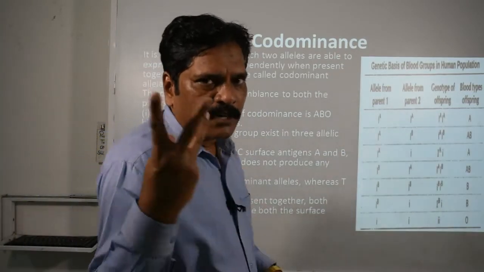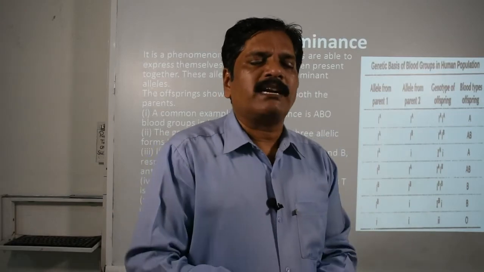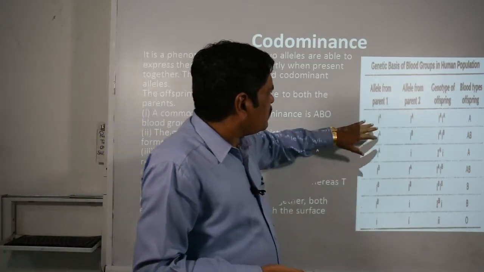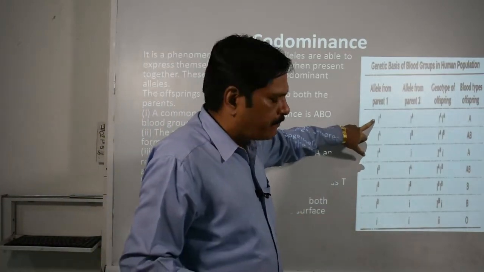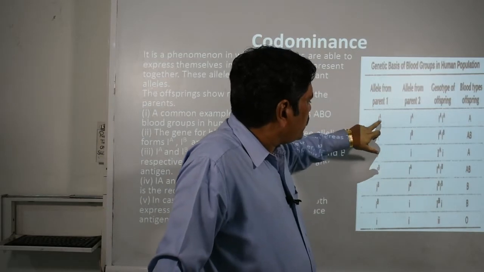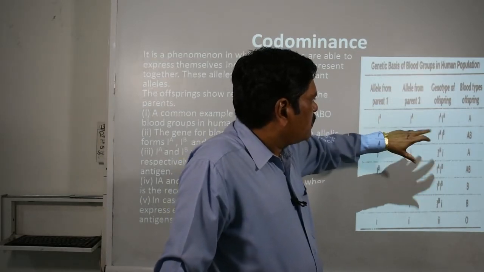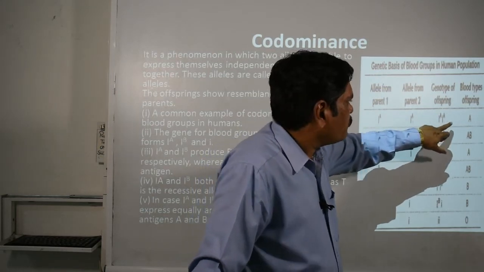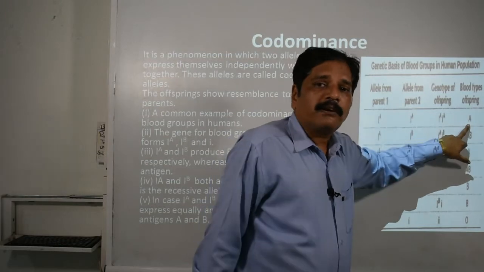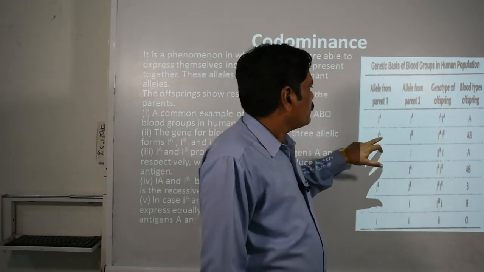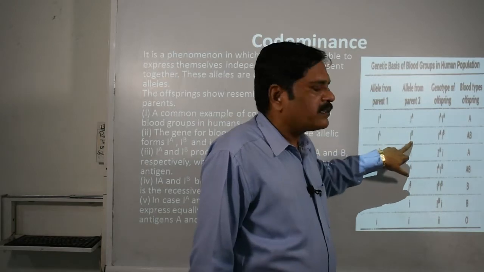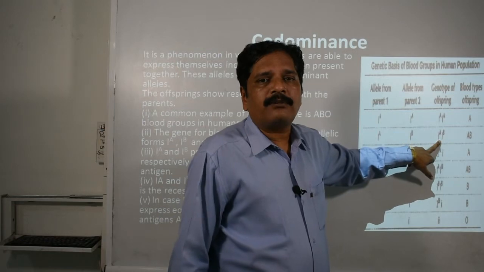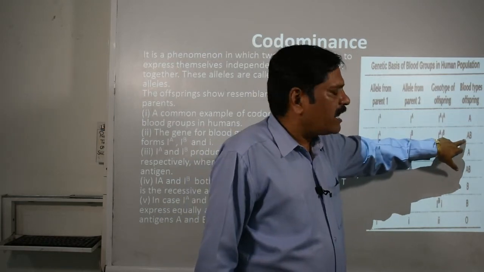You know that we have three blood groups, A, B, O, and one more, that is AB. Here you can see the different allelic forms. One is IA. When IA interacts with IA, and the genotype of the offspring is IAIA, what will be the blood group? The blood group will be A. When IA interacts with IB and the genotype is IAIB, what will be the blood group? Right, it is AB blood group.